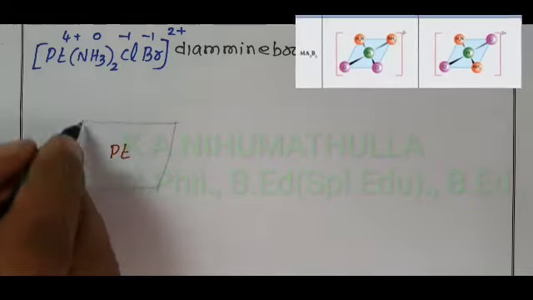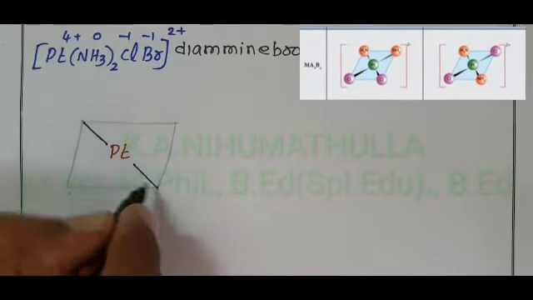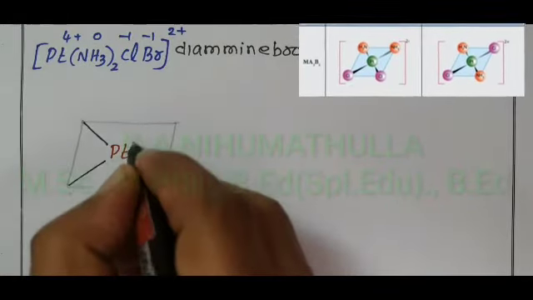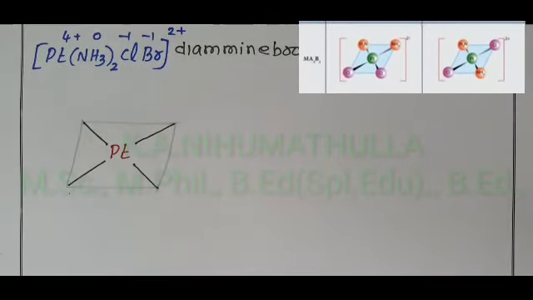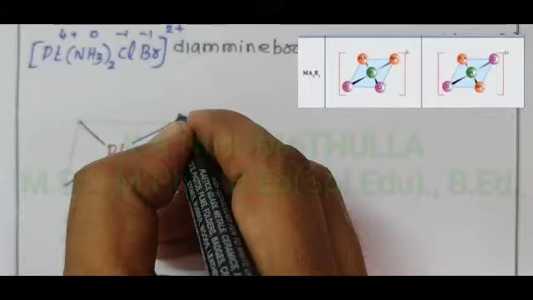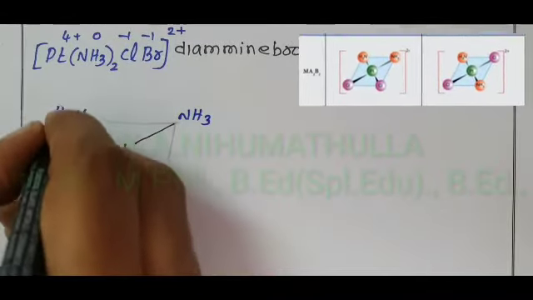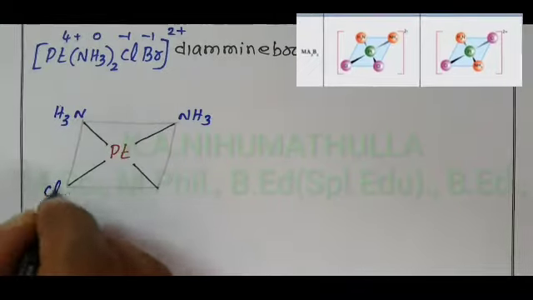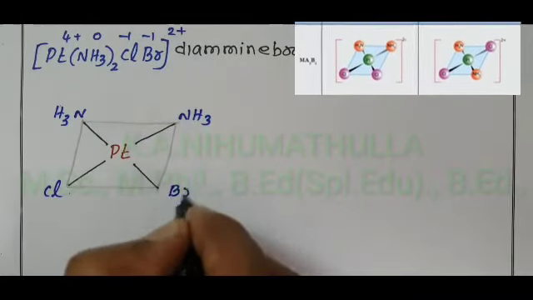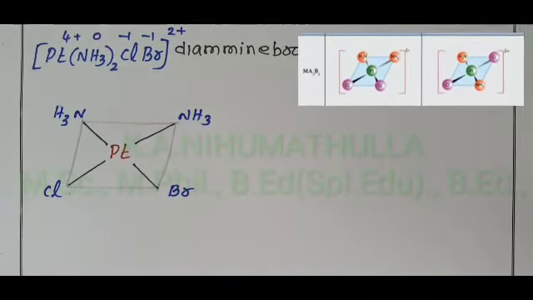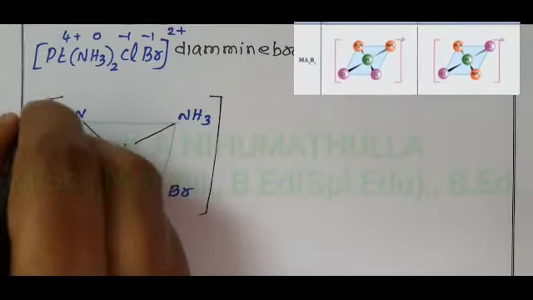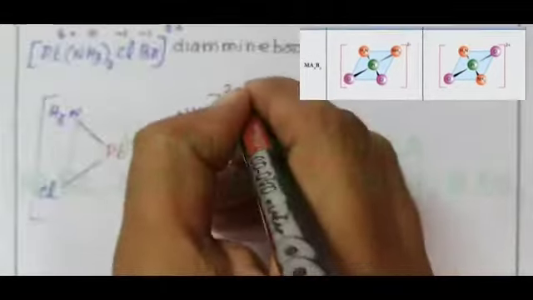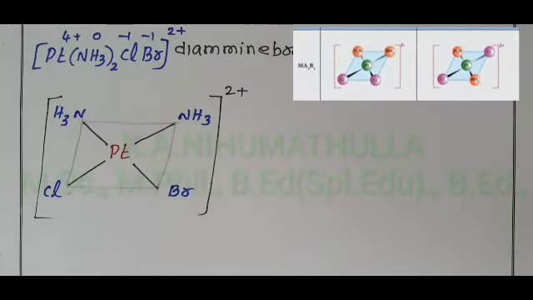So these are the 4 bonds, 1, 2, 3, 4 bonds. If the amines are on the same side, we have 2 amine, NH3, with nitrogen as the donor atom, and 1 Cl and 1 Br are present. Charge on this complex is 2 plus. So this isomer is called cis isomer.